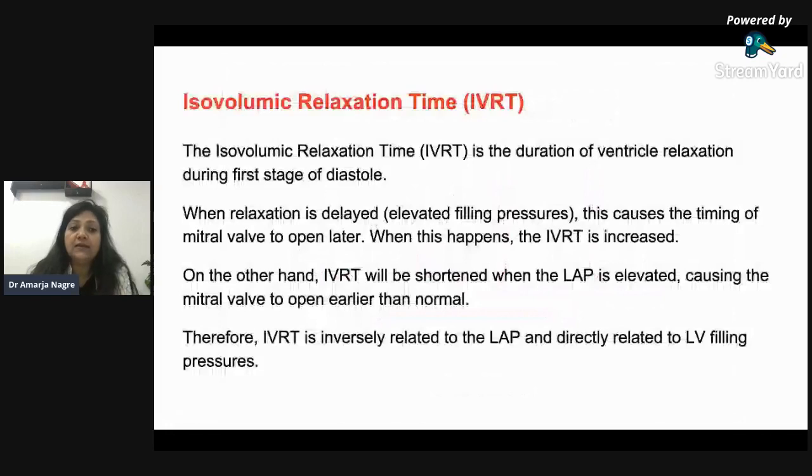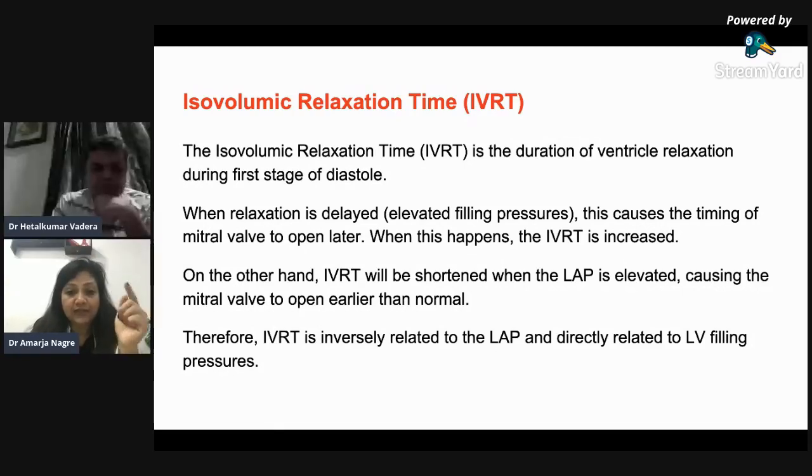Then one more is the isovolumic relaxation time. It is the duration of ventricular relaxation during the first stage of diastole. When relaxation is delayed, that is, the filling pressures are elevated, this causes the mitral valve to open later. When this happens, the IVRT is increased. Yes, because the mitral valve will open later, so the IVRT will increase. Or the IVRT may be short when the LA pressure is very much elevated, causing the mitral valve to open early. So the IVRT is inversely proportional to the LA pressure and directly proportional to LV filling pressures.